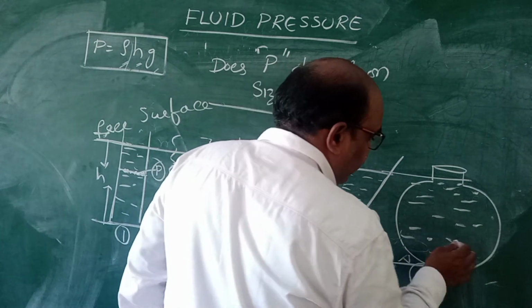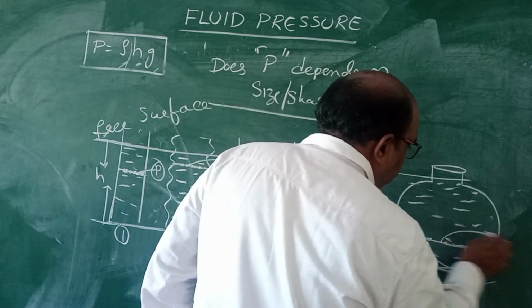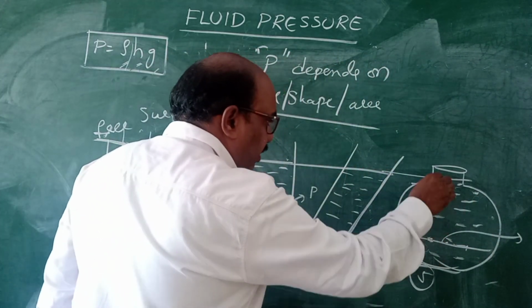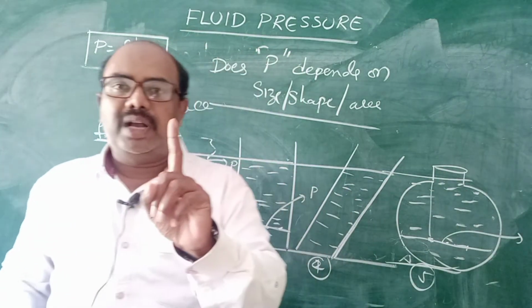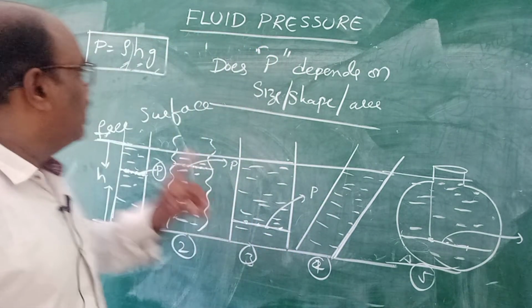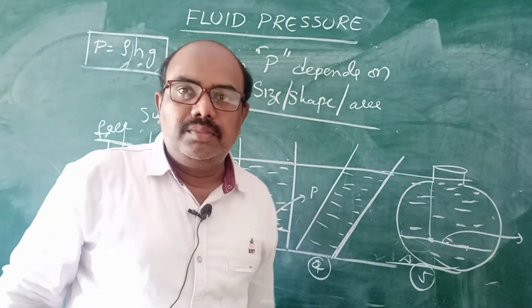You take 1 point here, 1 point here, 1 point here, on an imaginary line, all these points have the same pressure. Why? Because all are at the same height from the free surface, not from the bottom. Always you have to consider height from the free surface, children. Whenever you are substituting, this height is from the free surface, not from the bottom.